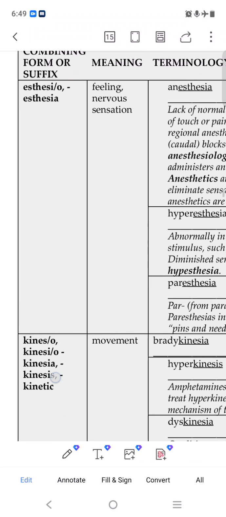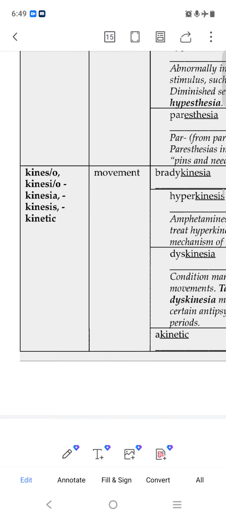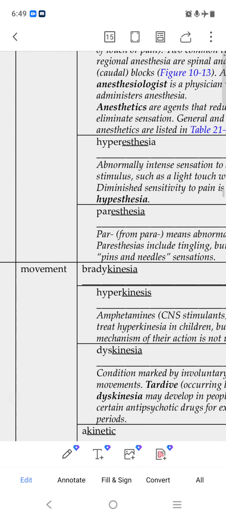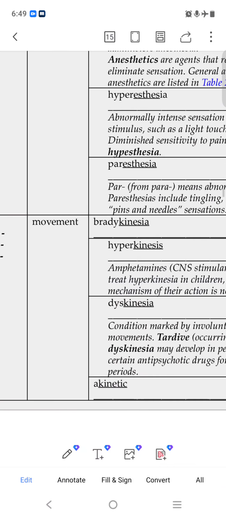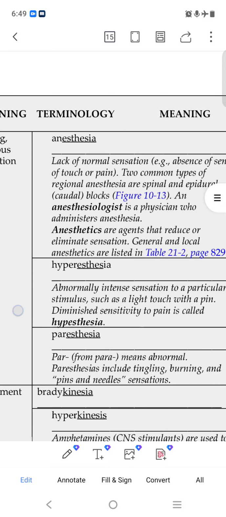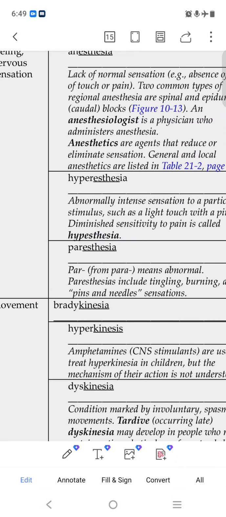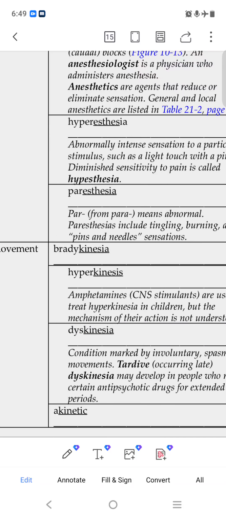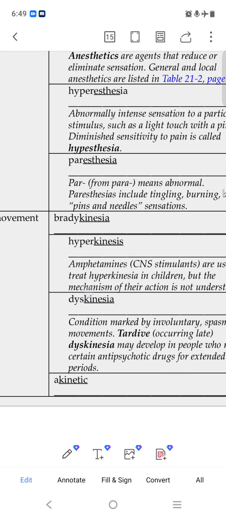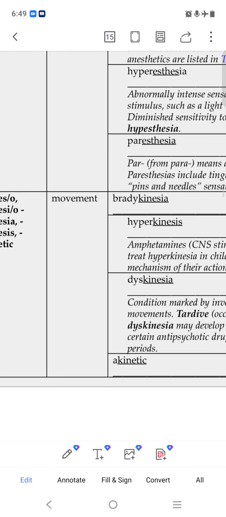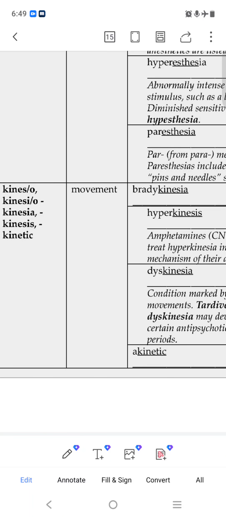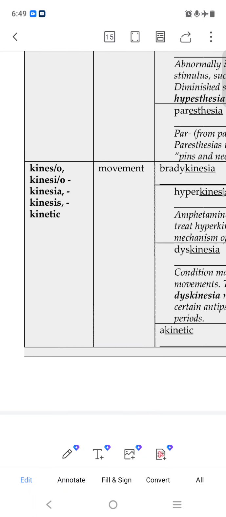So in anesthesia, there is a lack of normal sensation. And paresthesia means abnormal sensation, including tingling, burning. Like our hand or body part, it will shake. We can't control their shaking, their movement. They shake repeatedly, multiple times in a second.